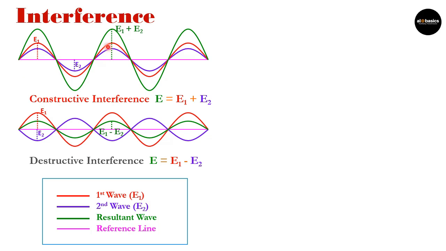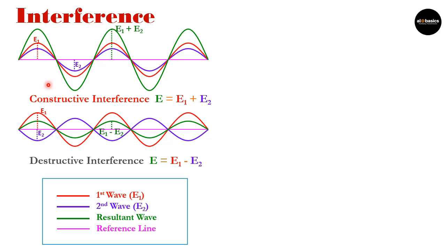For constructive interference, E is equal to E1 plus E2. If the red and blue waves have the same amplitude, in that case the resultant E will be twice the amplitude, or it will be the maximum amplitude. And if their amplitudes are the same, then for destructive interference, the resultant E will be 0, because E1 will cancel out E2.